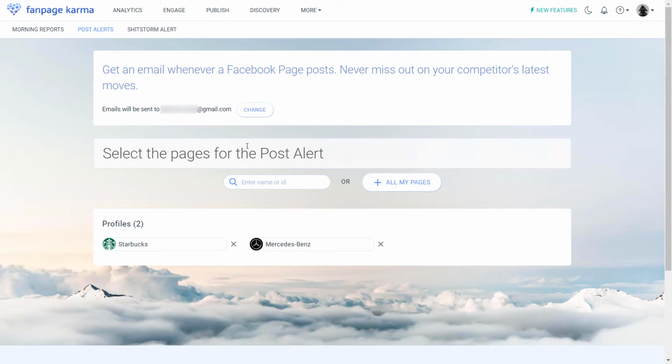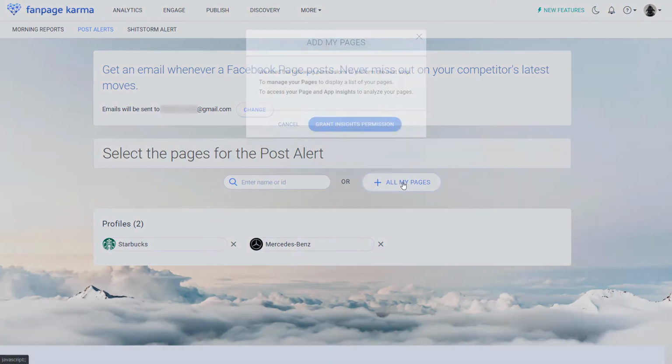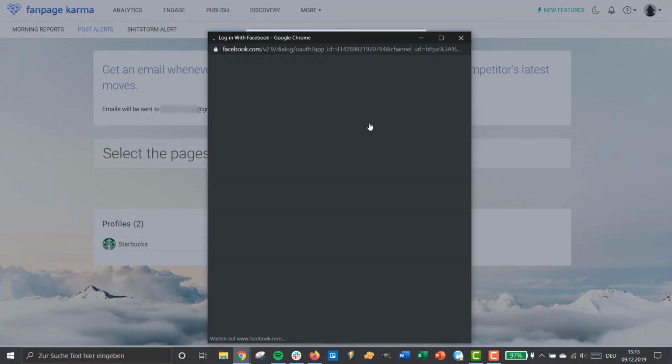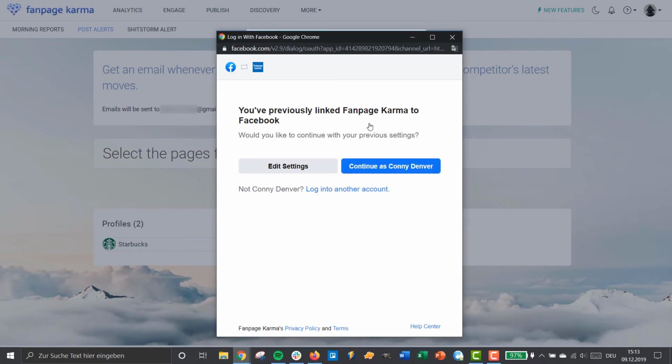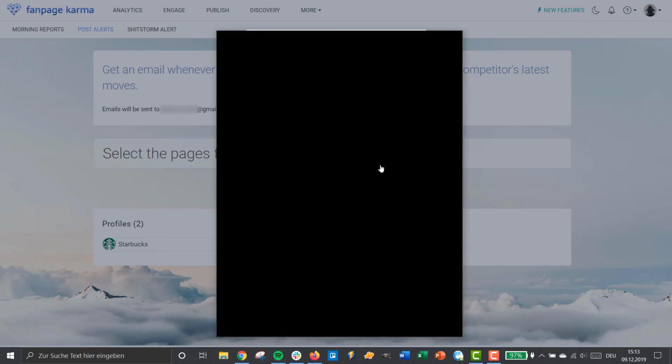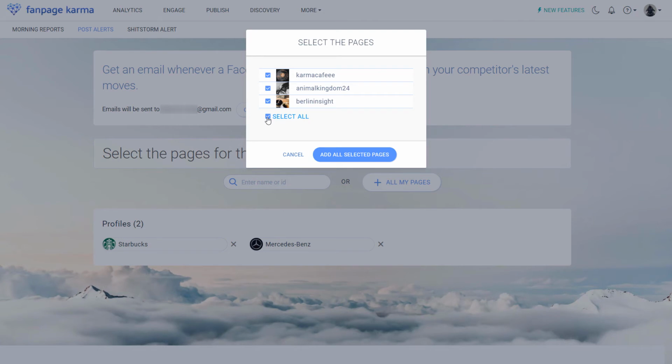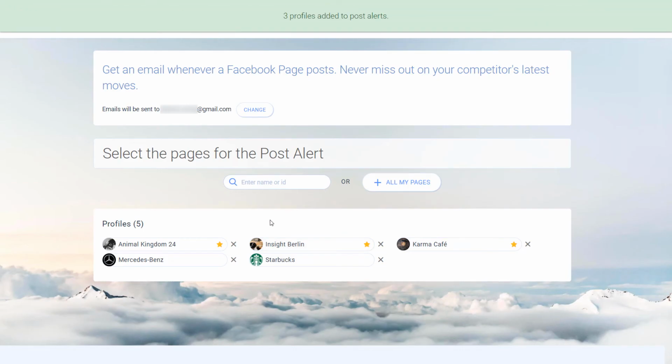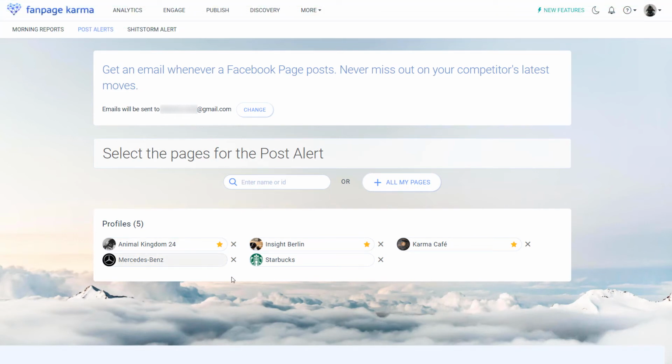Or to add your own pages, click plus all my pages, grant the insights permissions, and then you can choose all pages that you're the admin of. Select them individually or all together. And now you'll get a notification about any new posts of any of these pages via this email address again.